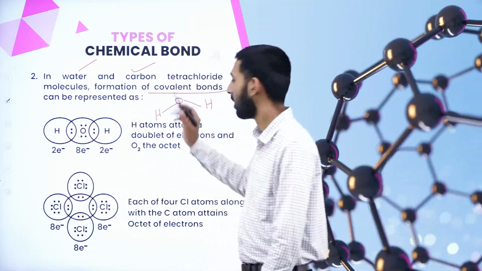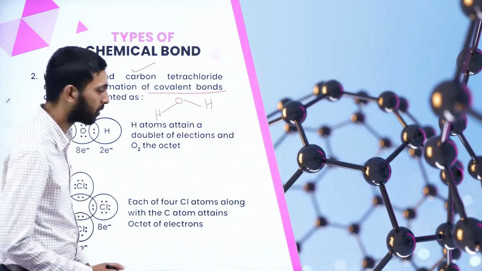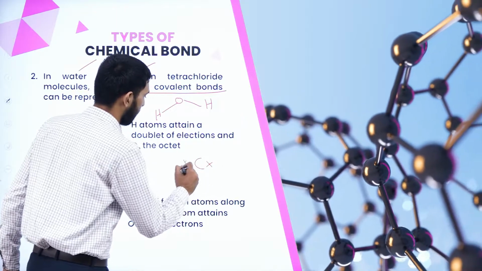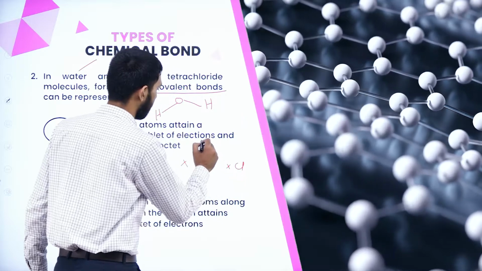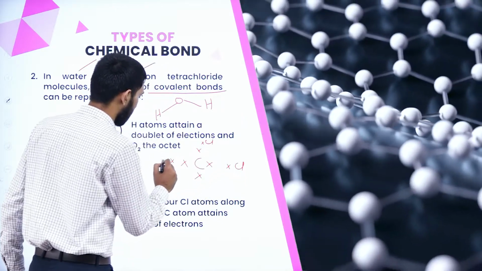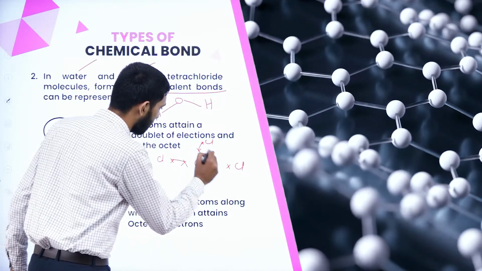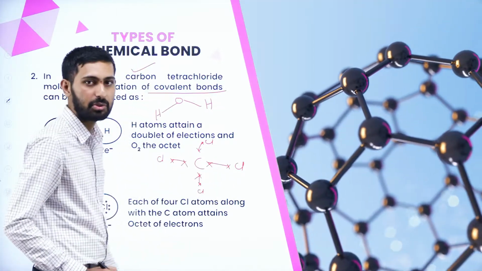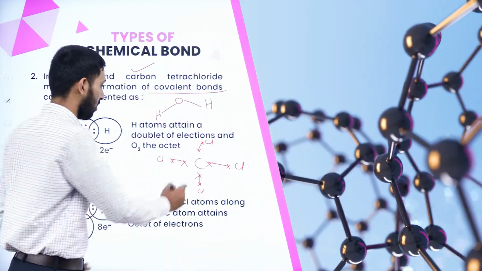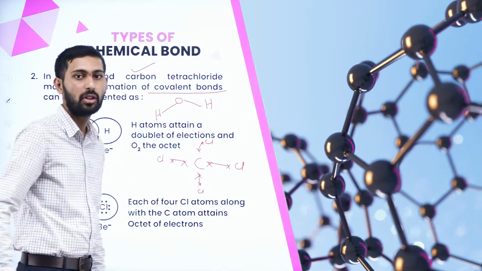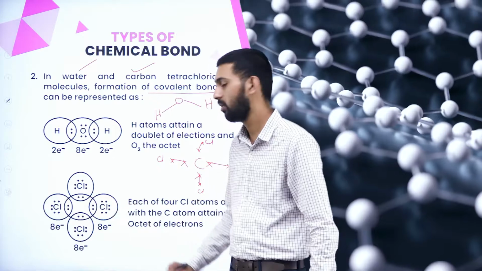Here in carbon tetrachloride, 4 chlorines are present. So what is the valency of carbon? Here the valency of carbon is 4. We can represent it like this, and chlorine, so bonding takes place between 4 chlorine atoms and carbon. The valency of carbon is always 4, so we can bond a carbon with 4 chlorine atoms. Here Lewis representation also, by dot structure we can do it like this.